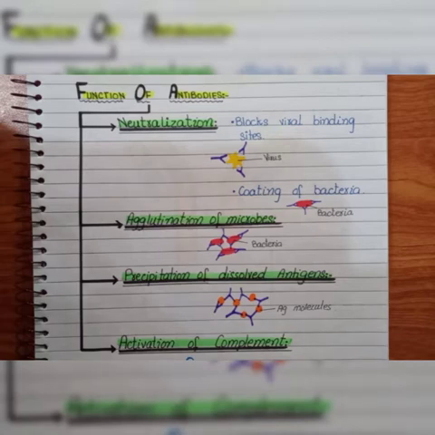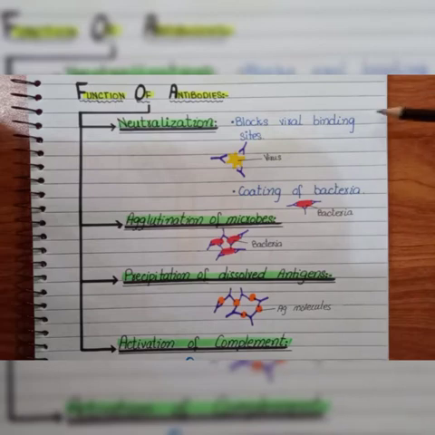Some antibodies also help in the precipitation of dissolved antigens. It means when an antigen or foreign particle comes into contact, the antibodies form a precipitate which is non-soluble.